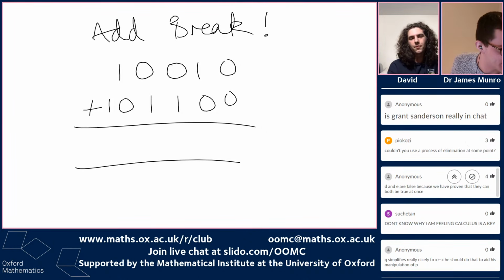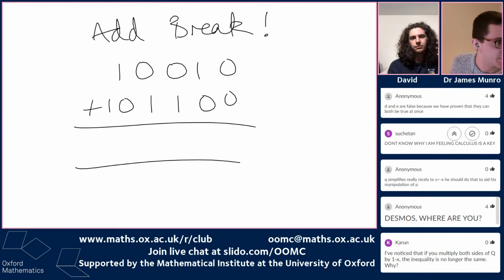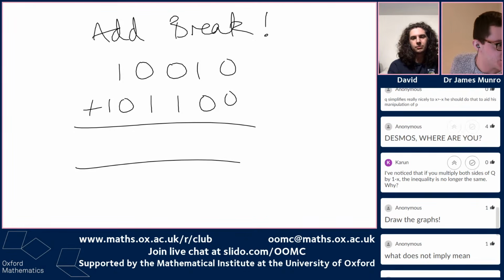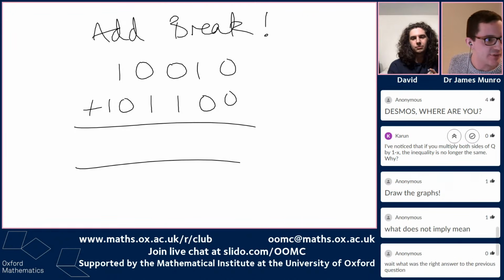Yeah, there's the anonymous person telling me to do this. Oh, somebody wants to try calculus. Fun. Somebody wants to put it into Desmos. Oh, multiply both sides of Q. The inequality is no longer the same. This is a true fact. Do you want to say something about what happens when you multiply both sides by 1 minus x? So the comment here is, if you multiply both sides of Q by 1 minus x, the inequality is no longer the same. Why is that?